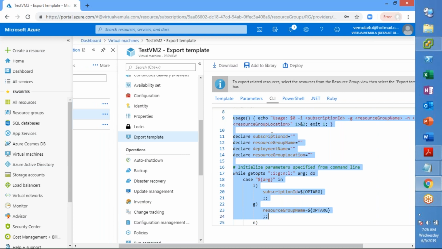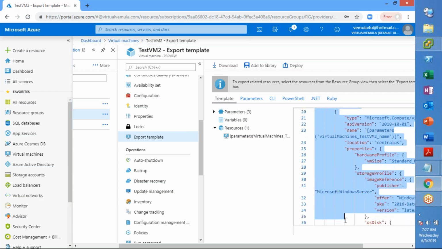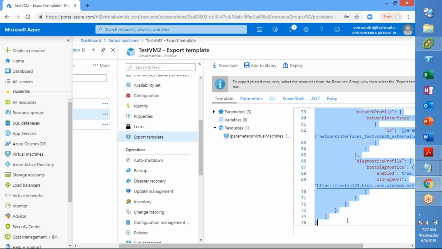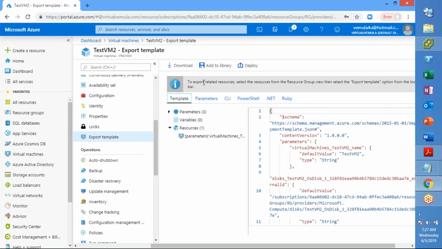So we will call that ARM templates. In ARM templates we will be using this JSON code, which we will be seeing in one of our classes. But for now, what we need to understand is you can export the configuration of this virtual machine, and then you can later redeploy or use this code to deploy at a later point of time, or you can modify this code and deploy other virtual machines.